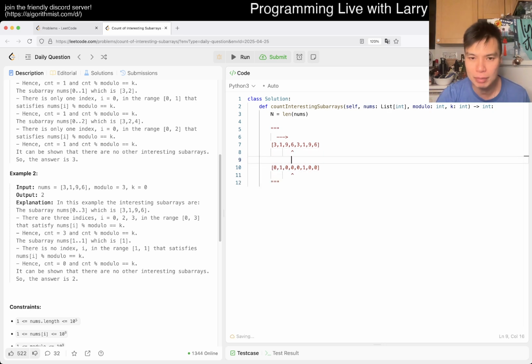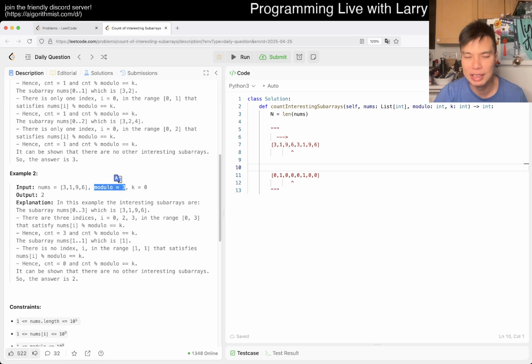And this part I think is kind of oddly straightforward in the sense that, well, actually we want the modulo 3 to be equal to k, which is equal to 0. Well, the thing is that we do know how many to the left side of this has 0 modulo 3. Here, this is the 3rd time that this has happened. It's kind of like a prefix sum, except you don't even have to store the indexes specifically.